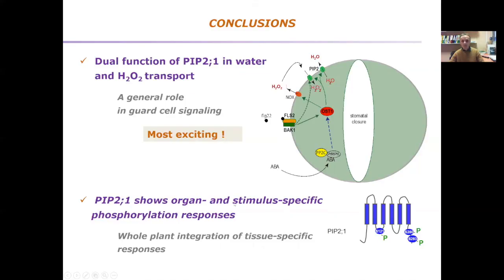Another important message of my talk was to show that a single aquaporin isoform can show very specific phosphorylation responses depending on the organ and the stimulus. I showed you the very critical role of this serine 121 site and the role that the C-terminus phosphorylation plays in different contexts. Now a very important unsolved mystery for us is to understand what kind of upstream events are able to make this distinction between these types of regulation, and in the long term, how responses in the root, in the leaf veins, and in the guard cells can be linked to have an integrated response to water deficit in particular.